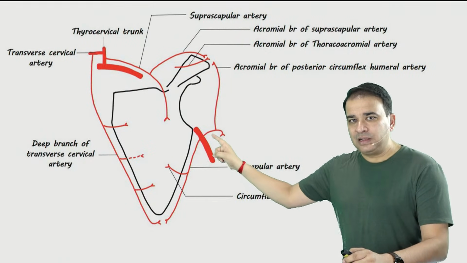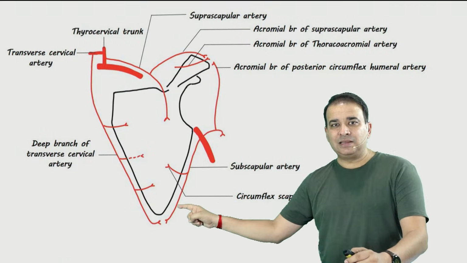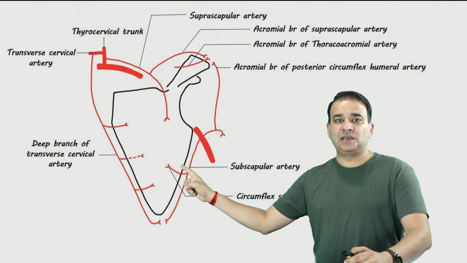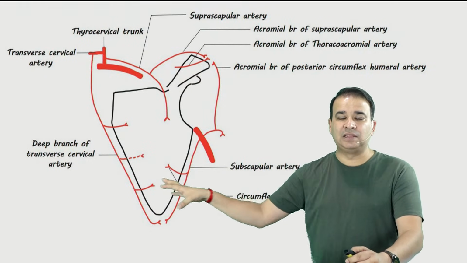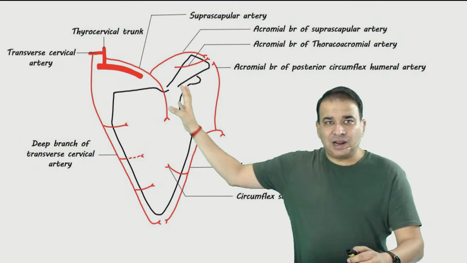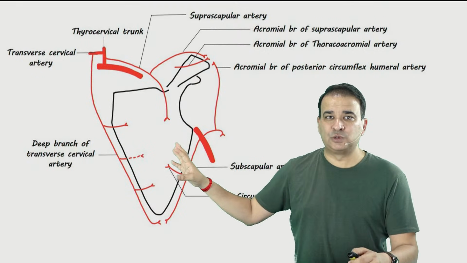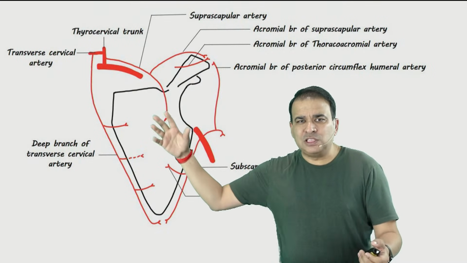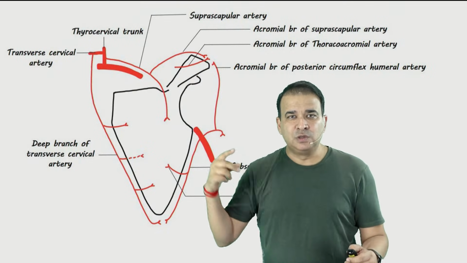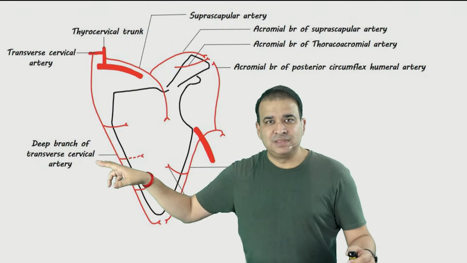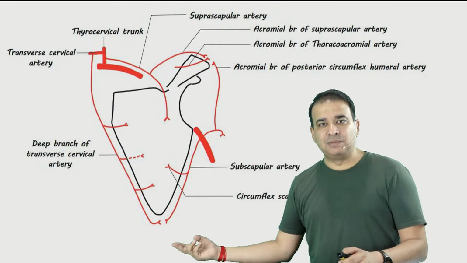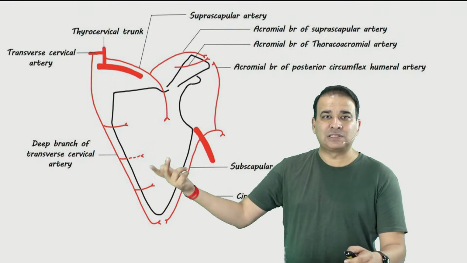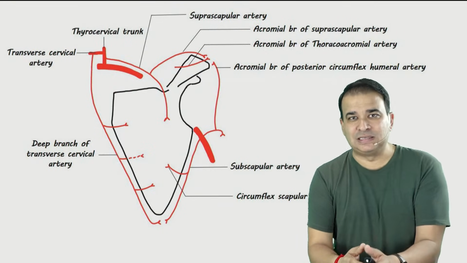Axillary artery third part gives off subscapular artery, and that is reaching the inferior angle also and giving a circumflex scapular artery which is participating in this anastomosis. So these are the arteries which are participating in this anastomosis here. So basically thyrocervical trunk is contributing to anastomosis, and all these branches, look at these branches named scapular here, suprascapular, then we have dorsal scapular, subscapular, circumflex scapular. All these scapular anastomosis is formed by these arteries here, right?